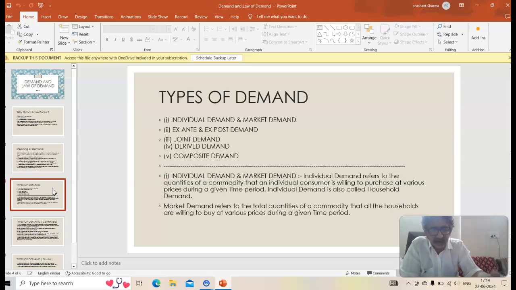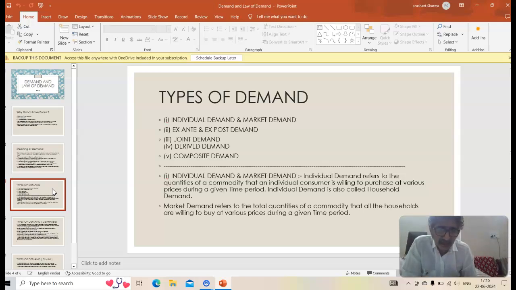Are you understanding? I give to Mr. Mishra ji, let's say, 7 different prices of milk, and I ask him how much quantity he would be buying at different prices. Then it becomes an individual demand. Now let's come to the definition. Individual demand refers to the quantities of a commodity. In my example, commodity is milk. And who's the individual consumer? In my example, Mr. Mishra ji.